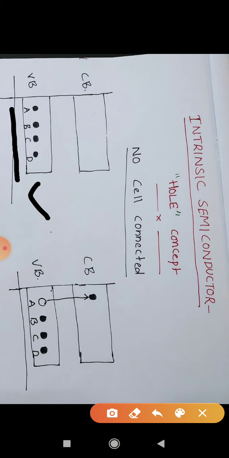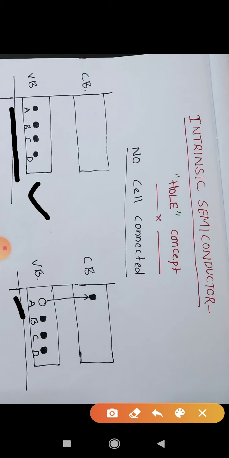of the electrons. Now when you take this semiconductor material to room temperature, because of thermal excitation, let us say the electron at position A is excited and it goes to conduction band.